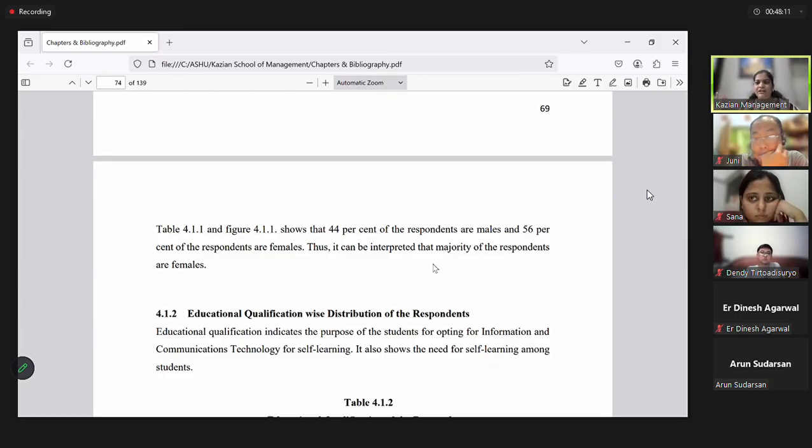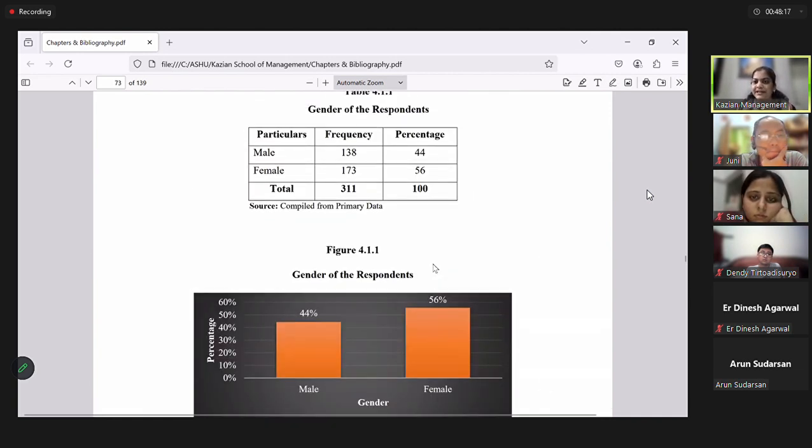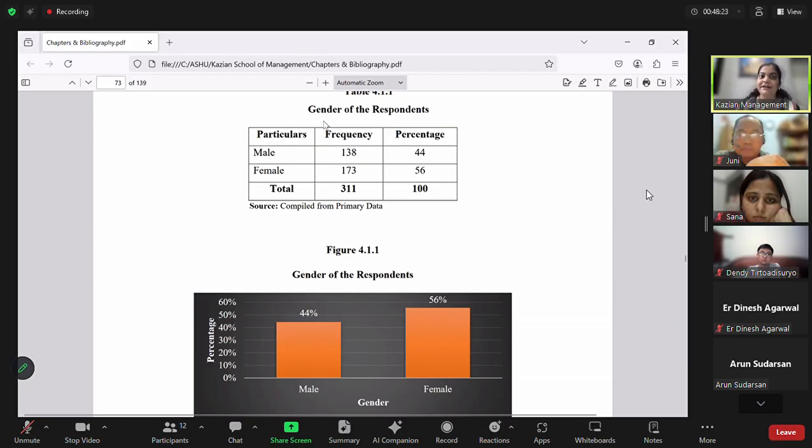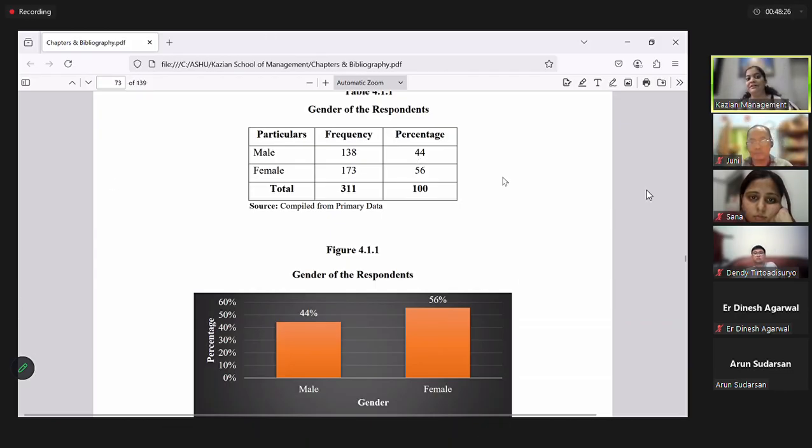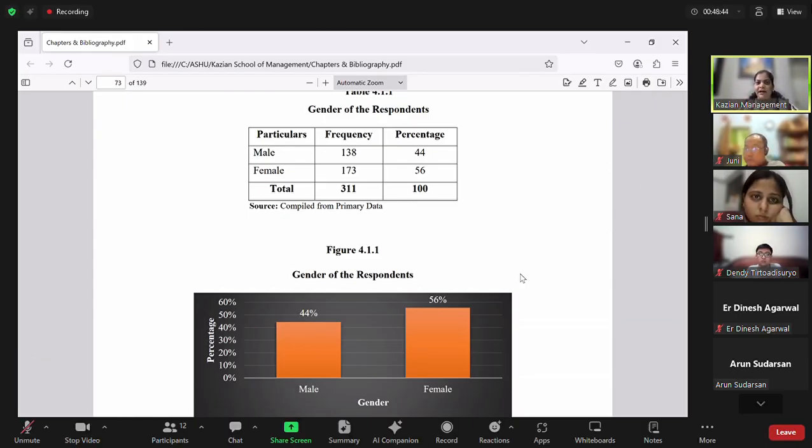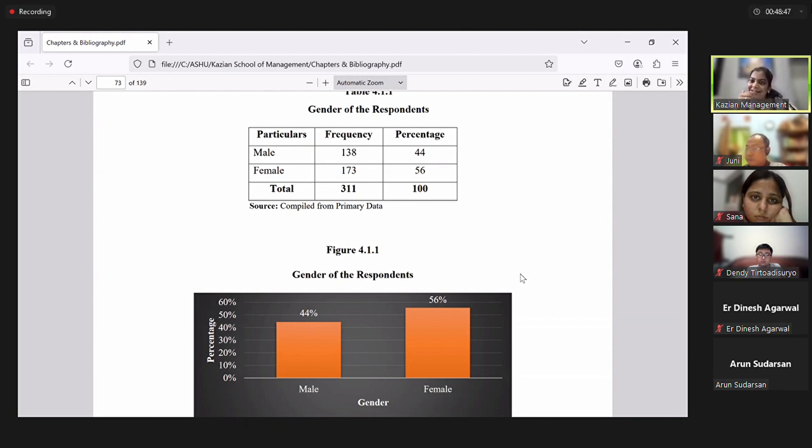Simple. Use the percentage. Don't go by numbers. What many people do is interpret it as: out of 311 respondents, 138 respondents were males and 173 respondents were females. Don't do it like that, please. Percentage makes more sense. If I say I got 50%, automatically you think I got 50 out of 100. But if I say I got 48 marks, will you not ask 48 out of how many? The reader is not going to revisit your total number of respondents every now and then.